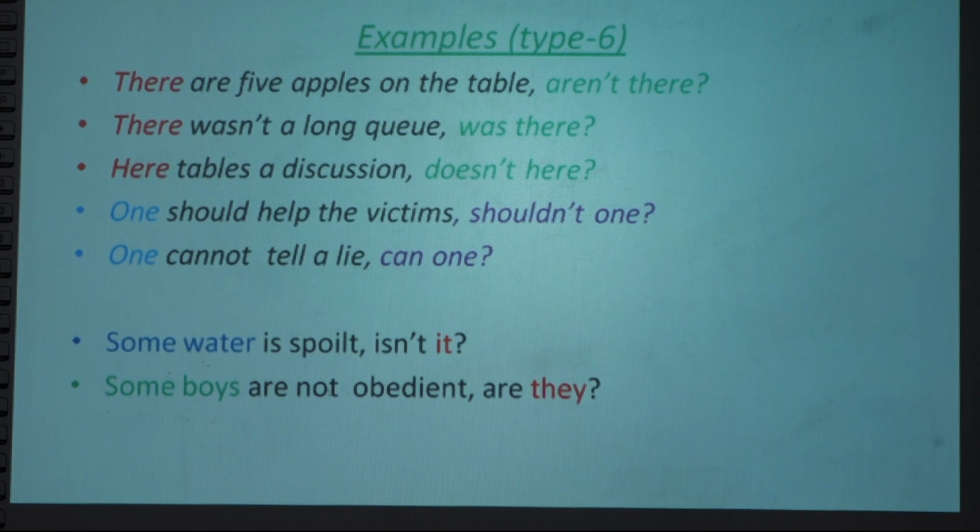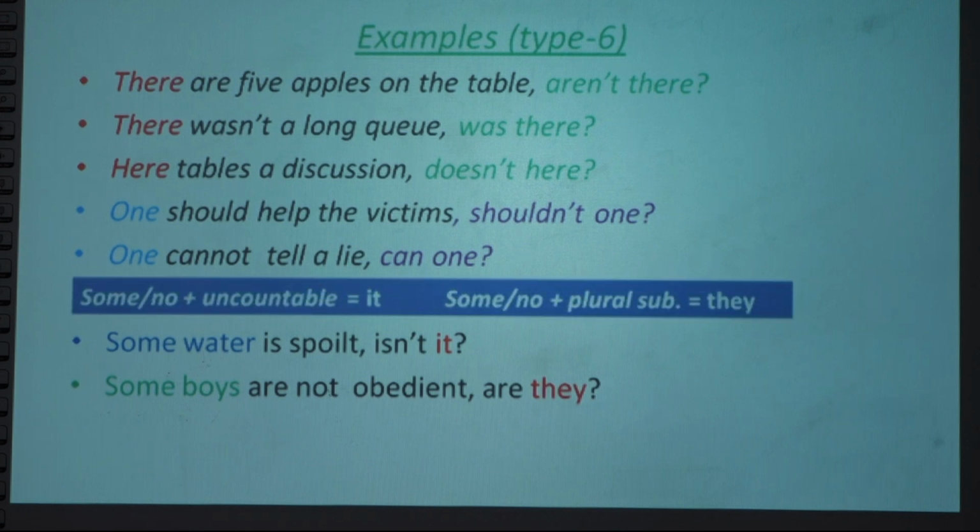This type of question may also be asked in your exam. So we can say if the subject starts with some or no, then for an uncountable noun, for example some water, we use the pronoun it. Some water, no water; some boys, no boys. Some or no, we can use no also. For a plural subject, boys, we use they.